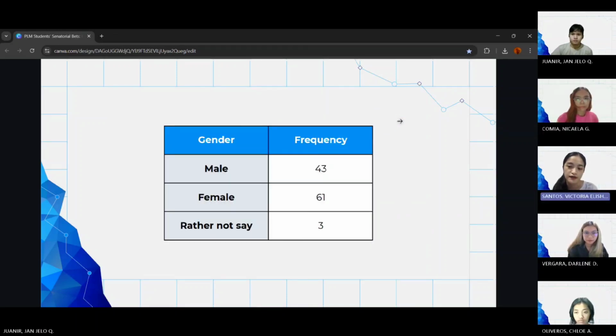With the gender of respondents, as said by Ms. Vergara, the females are dominating with 61 responses, and males with 43, and 3 people who prefer to not say their gender.